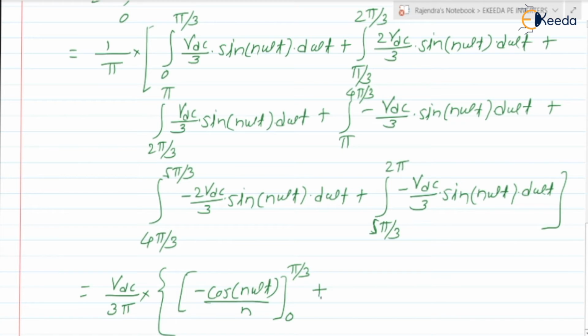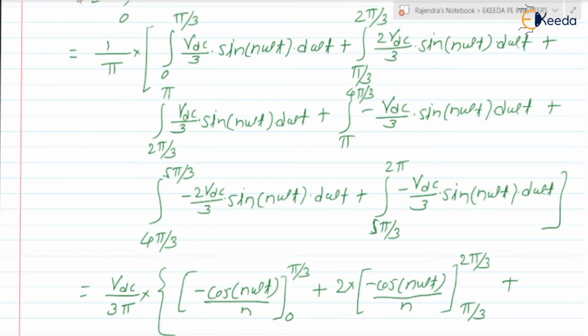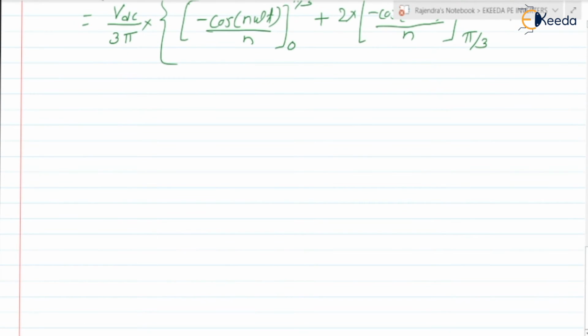This is the one term, plus 2 into minus cos of n omega T divided by n, limit pi by 3 to 2 pi by 3, plus for the third integration, minus cos of n omega T divided by n, limit 2 pi by 3 to pi.